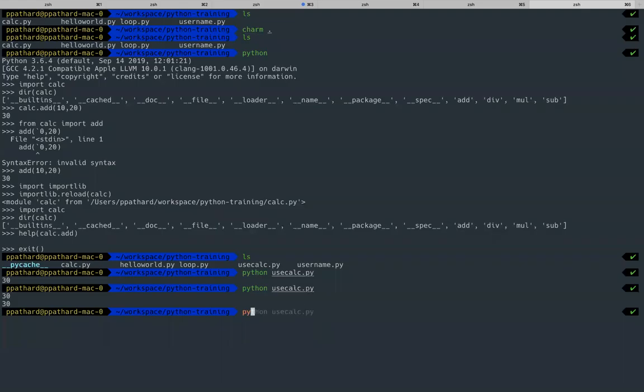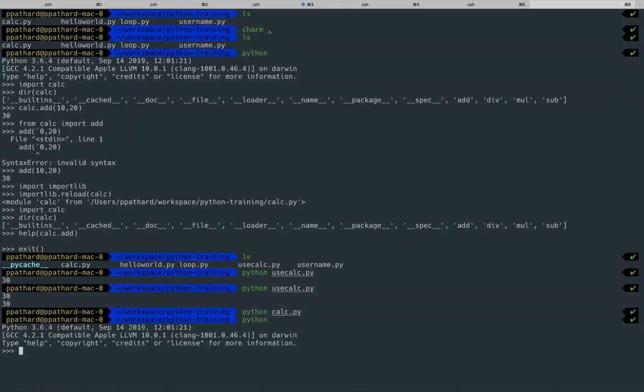When I run python calc.py, there is no output right now because I just removed that statement. Now when I said dir of calc, there were some underscores here. Did you observe these underscores? There is a double underscore name, there is a double underscore package. Double underscore name is basically the name of the module. Then there is what the file exactly is, where it is located, and what the documentation is. So all this information it gives.